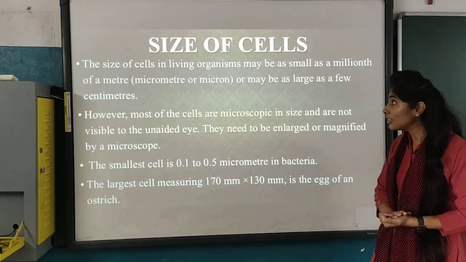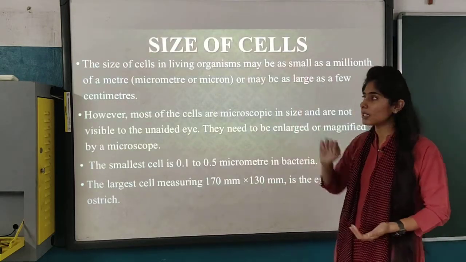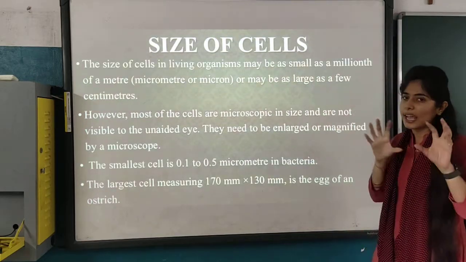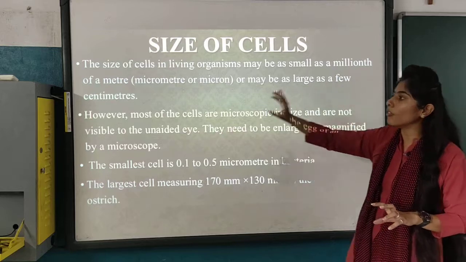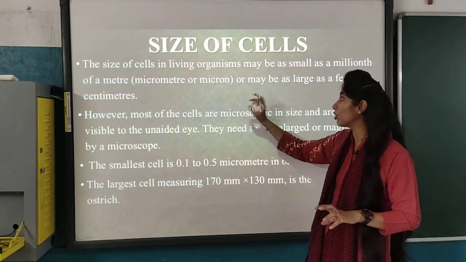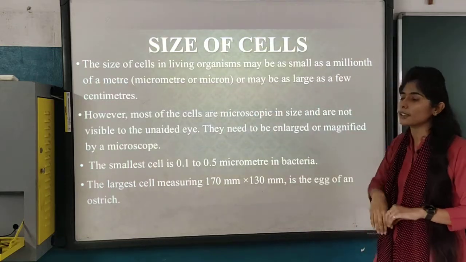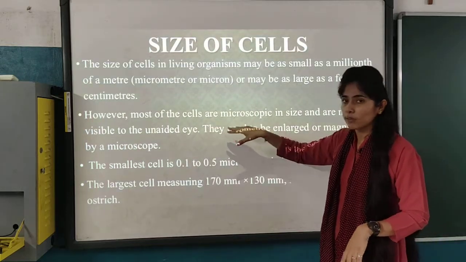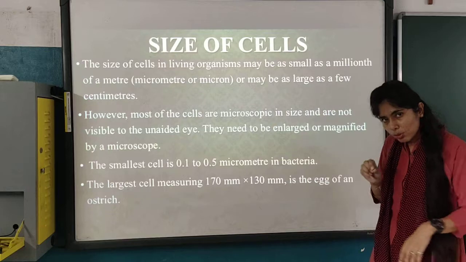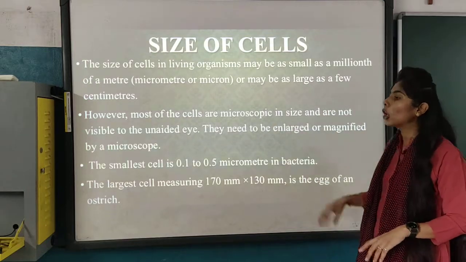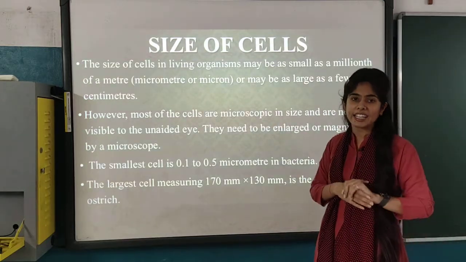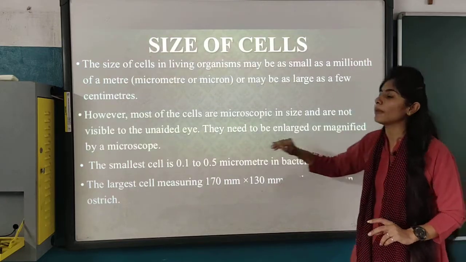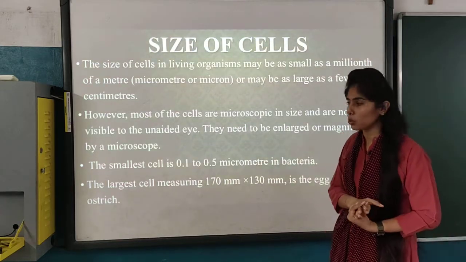Now our last topic, that is size of cells. The size of cells in living organisms may be as small as a millionth of a meter, that is a micrometer or a micron, or may be as large as a few centimeters. However, most of the cells are microscopic in size and are not visible to our naked eyes. They need to be enlarged or magnified by a microscope.